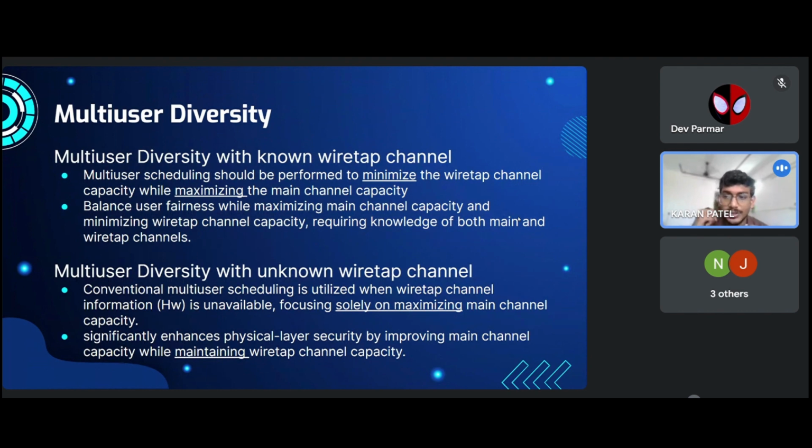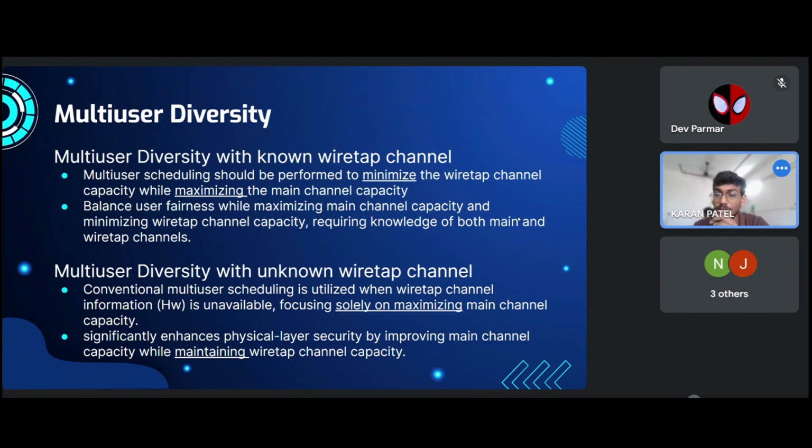Multi-user diversity with known wiretap channel. Multi-user scheduling should be performed to minimize the wiretap channel capacity and at the same time maximizing the main channel capacity. It basically balances the user fairness while maximizing the main channel capacity and minimizing the wiretap channel capacity, requiring knowledge of both main and wiretap channels.